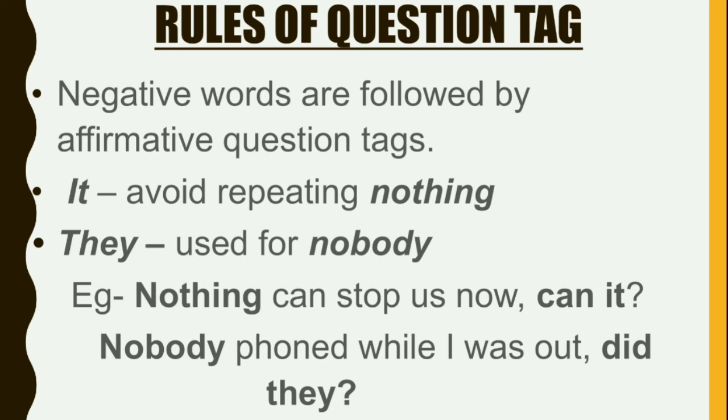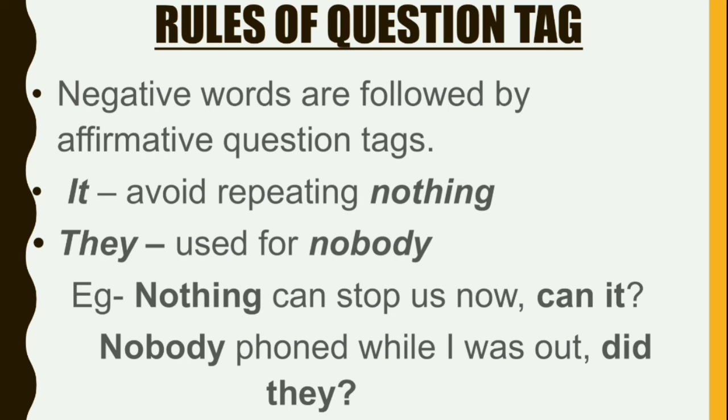Next is negative words are followed by affirmative question tags. So that we know, negative words are followed by affirmative question tags, and the word it is used to repeat nothing. They is used in the tag instead of nobody.